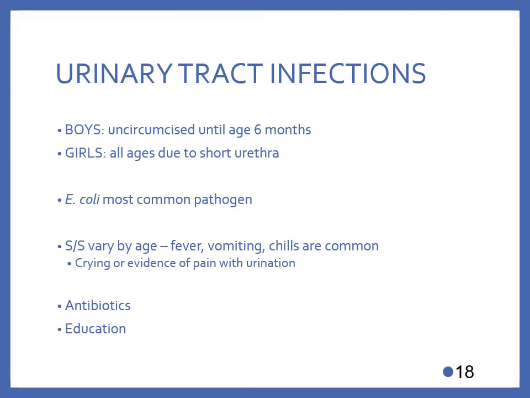Girls have a higher risk of infections and recurrent infections due to a short urethra and the close proximity of the urinary meatus with the rectum. Escherichia coli is the most common pathogen in all pediatric UTIs, and it is a result of fecal contamination. Children under the age of 1 are often admitted for antibiotic therapy for infection, while older children can usually be managed with oral medication at home.